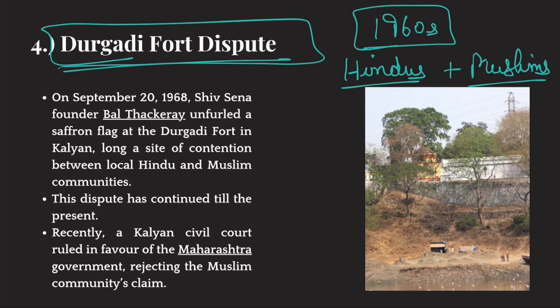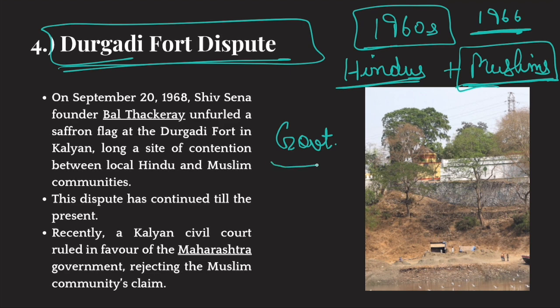Okay, so therefore in 1966, the Maharashtra government intervened and said that this land does not belong to Hindus, it does not belong to Muslims, it belongs to the government. Okay, the Maharashtra government intervened, but Muslims protested. They said that we have been offering prayers at this site for centuries, for many years. And therefore, by taking away the ownership of this land, you can't deny us the right to worship.